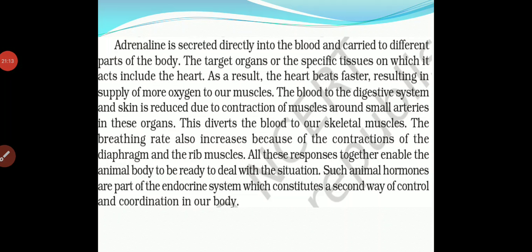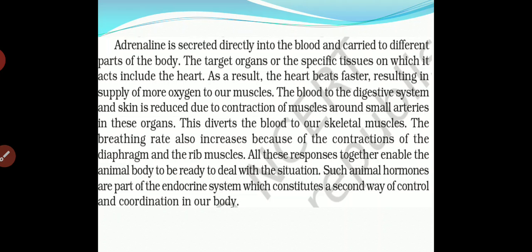Adrenaline is secreted directly into the blood and carried to different parts of the body. It is secreted into the blood and directly transported to all parts of the body, because we know very well that blood is in all parts and all organisms consist of blood. The target organs or specific tissues on which it acts include the heart. As a result, the heart beats faster.